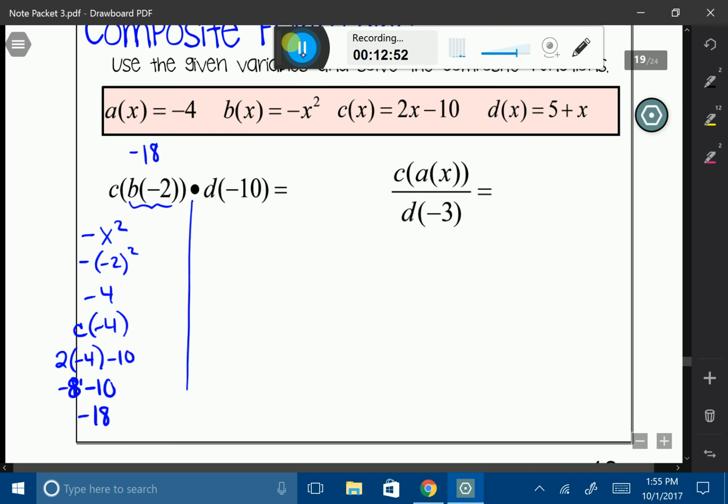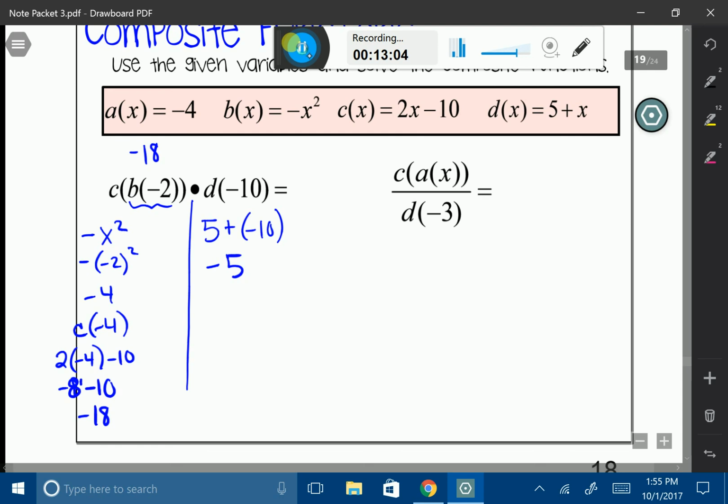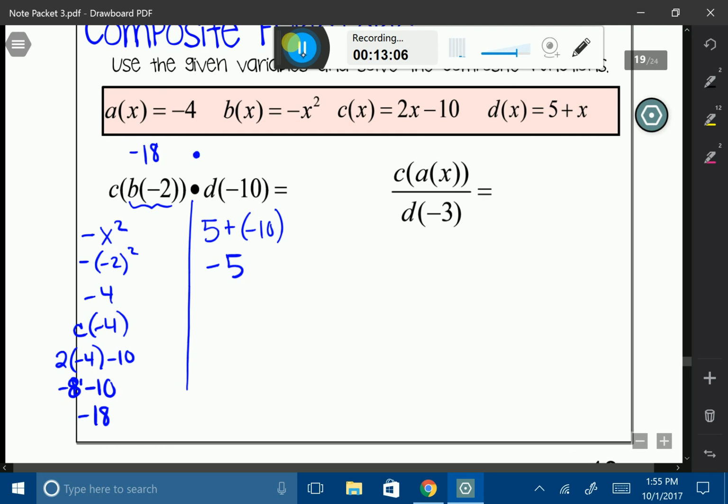All right, so let's take our 5 and let's go ahead and add negative 10. That's going to give me a negative 5. All right, I'm going to multiply negative 18 by negative 5, and that is going to be a positive 90.